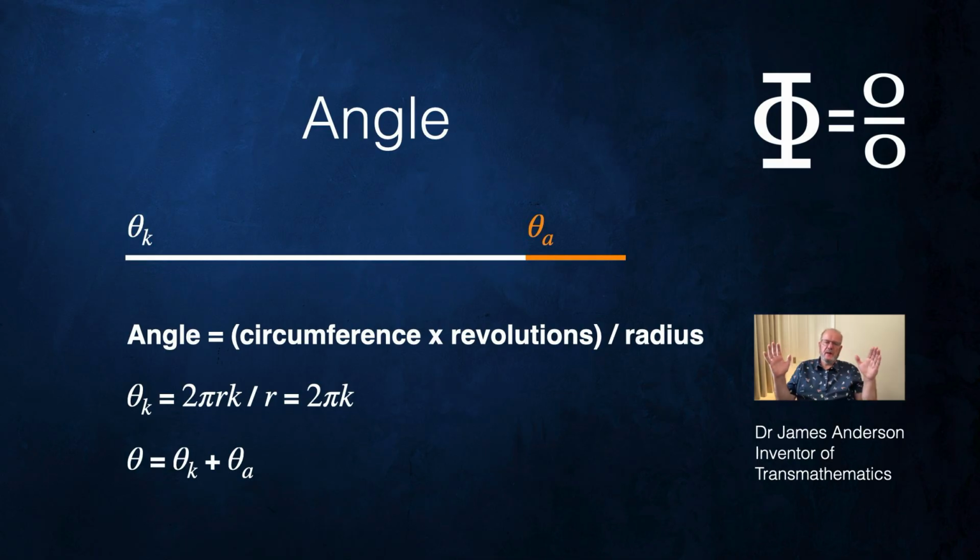Which is all very well. We've now got a white line and a bit of an orange line, and we can imagine that going off to infinity, but how does that help? How does that help us understand what an angle of infinity is? For that, we need another model.